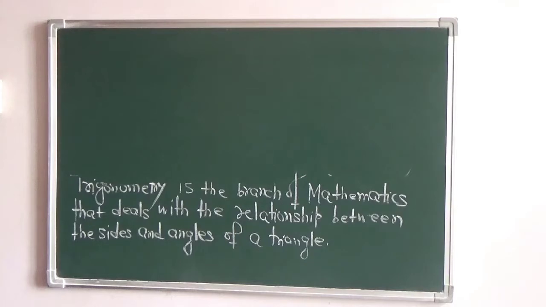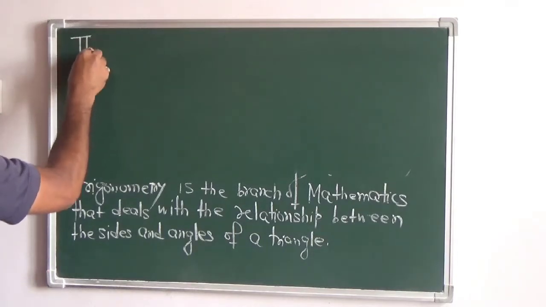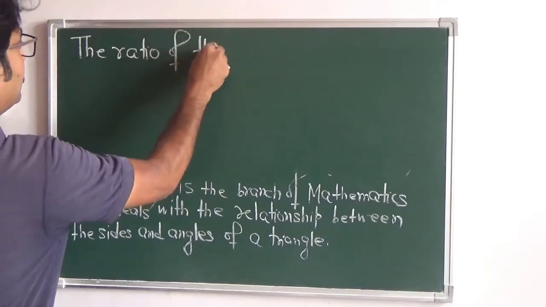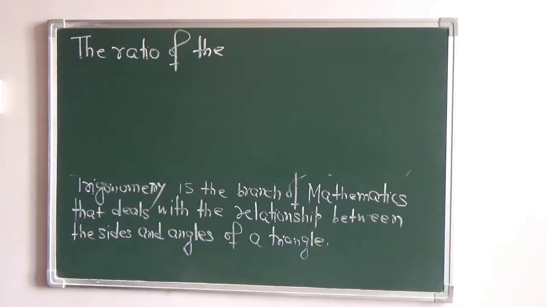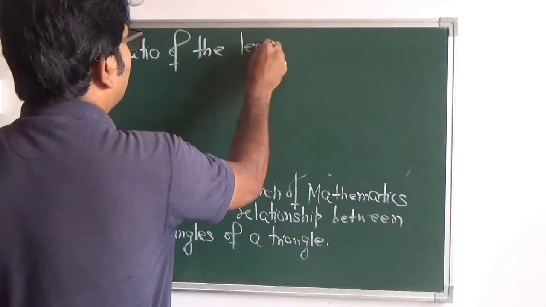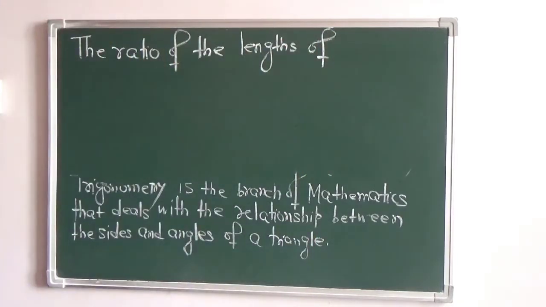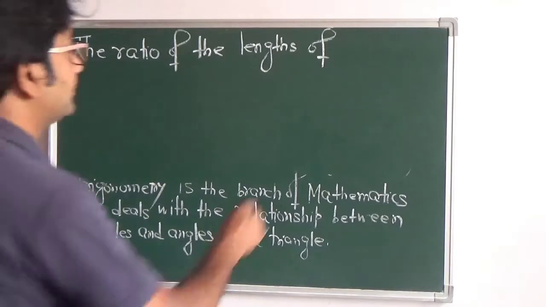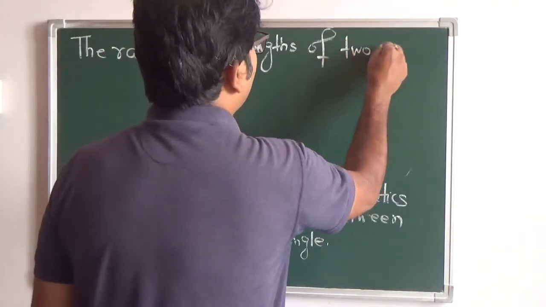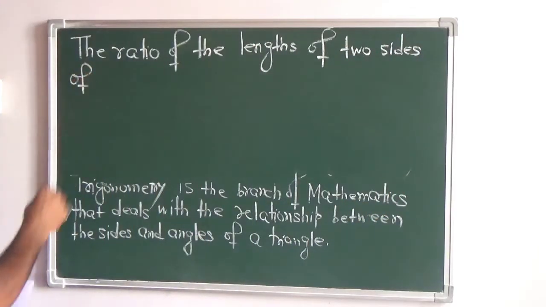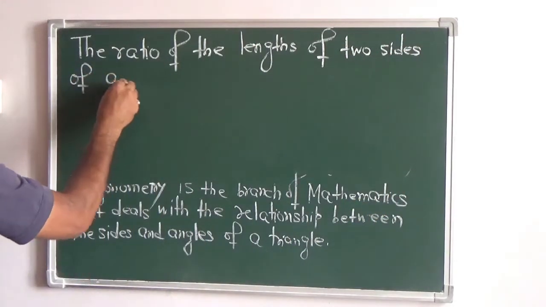Now, the thing is, the ratio of the lengths of two sides of a right angled triangle.